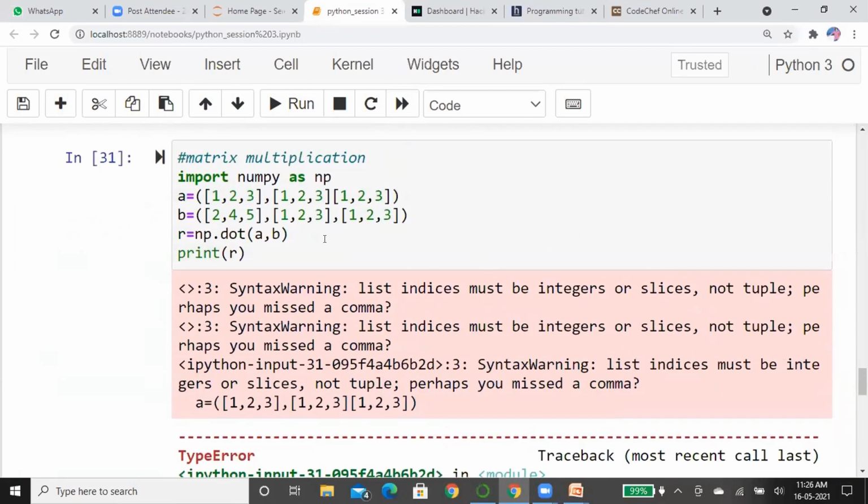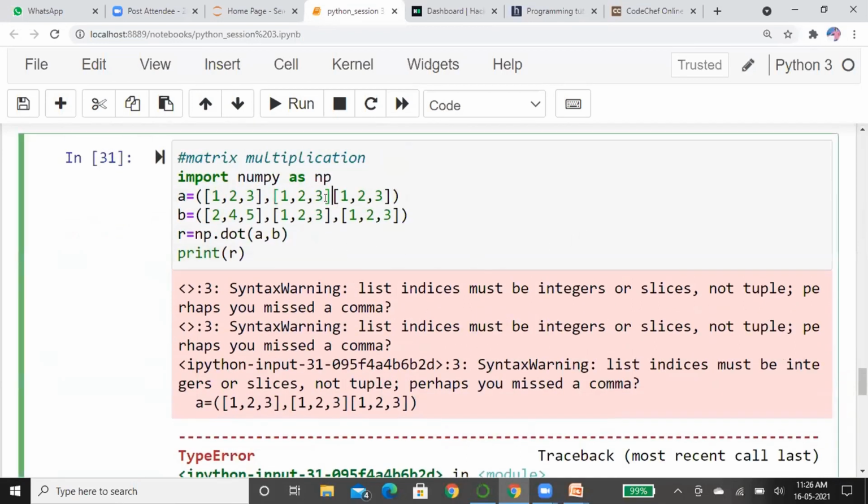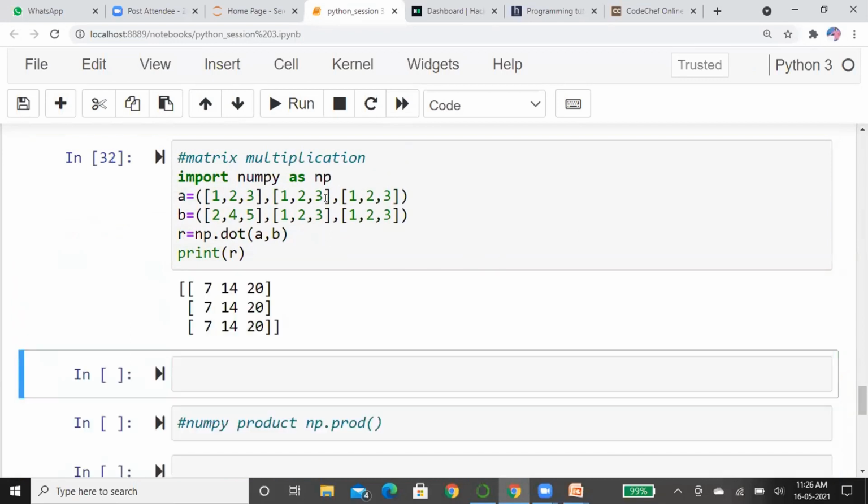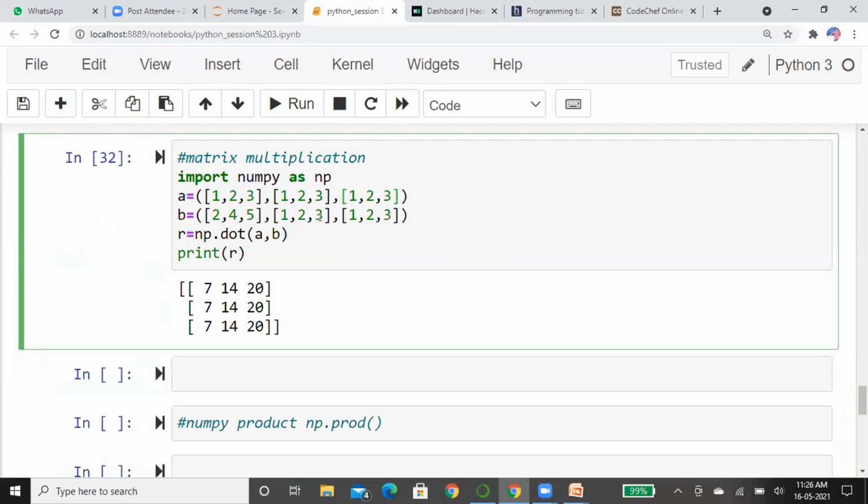Comma is missing, sir. Can you please? Yeah, okay. Yes, I got it. See here. Sorry for the guys. I can't see where I missed the comma.